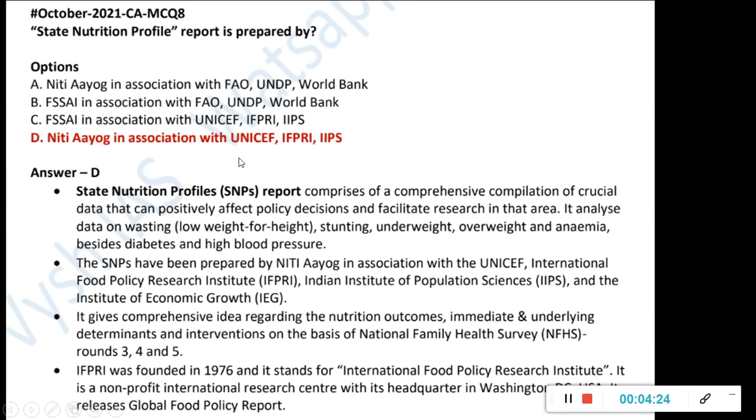So it is Niti Aayog in association with UNICEF, IFPRI and IIPS. Okay, the population study body and the food research body. What is inside this is not very important, but Niti Aayog along with UNICEF is who prepared it. And again, a little bit of detail about those bodies.